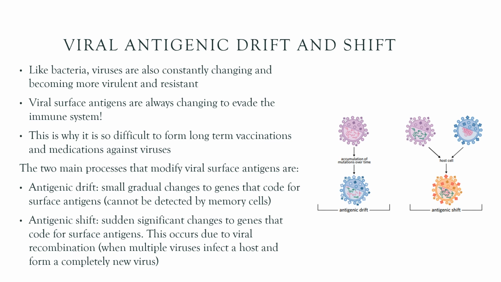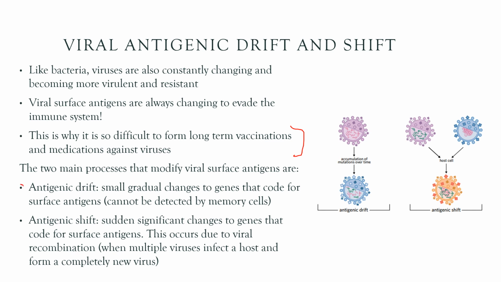So that's how viruses actually always evade the immune system, because viral surface antigens are always changing, and we know that our immune system recognizes those antigens. Because they're always changing, that means that we can't develop memory towards them. And that makes it really difficult to develop vaccinations for them, because vaccinations are trying to evoke memory. But if the antigens are consistently changing, we can't have memory to those antigens. So this is also a massive issue as well. This is how we get things like swine flu and the pandemic and things like that.